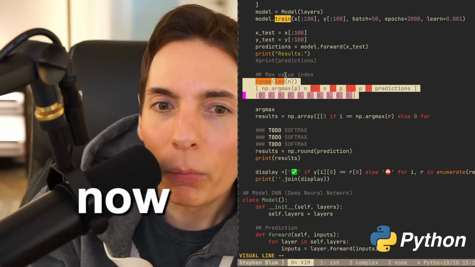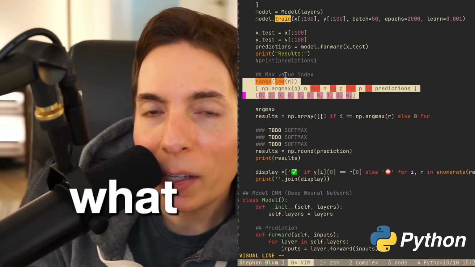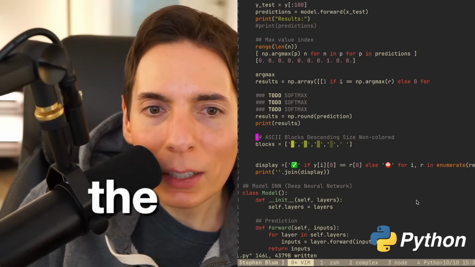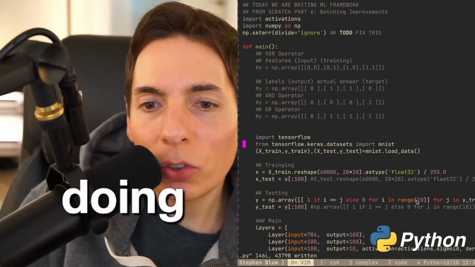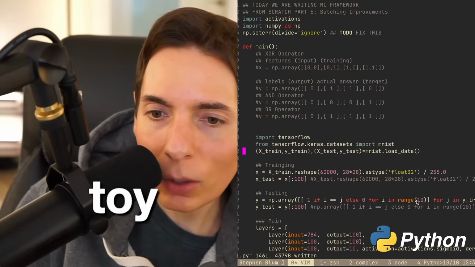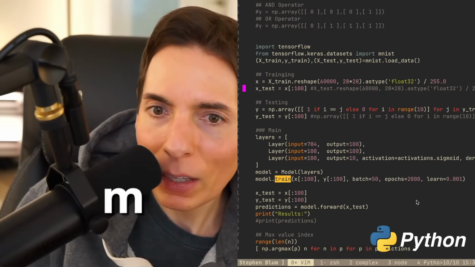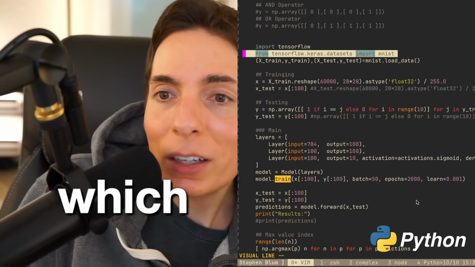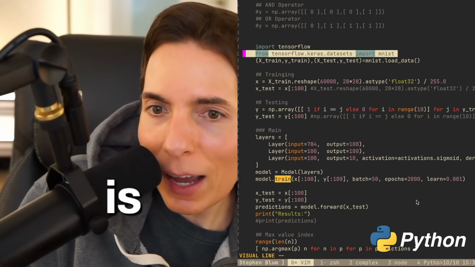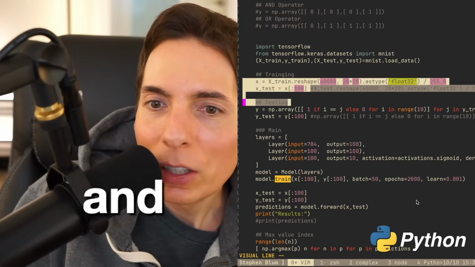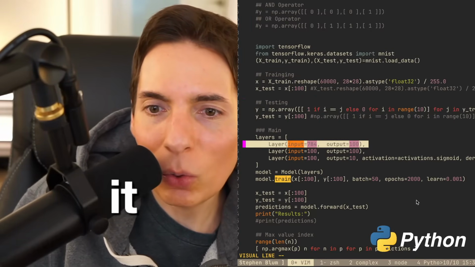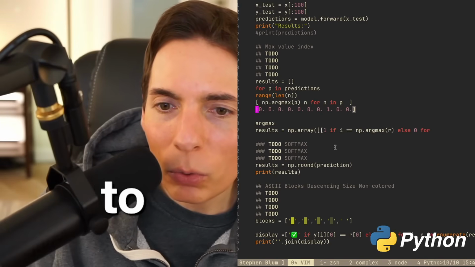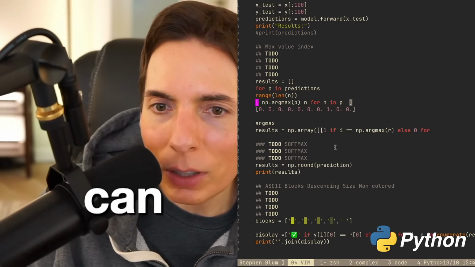So now, what we want to do next, this is the plan for today. We want to get our batch. Our batch is the application for your neural network. We're doing a toy data set. We're doing the MNIST data set. You're familiar with the MNIST data set, which we're loading from TensorFlow because it is easy to import the data that way. They made it really easy for us, and then we're shaping the data so that it fits into our model. And this is what our model looks like. All right, so what we're going to do now is see if we can get our predictions looking good.